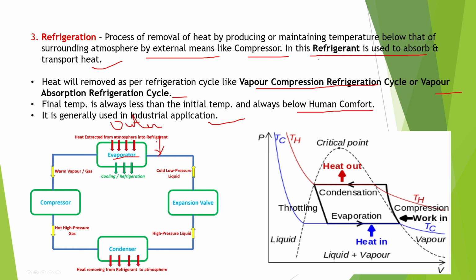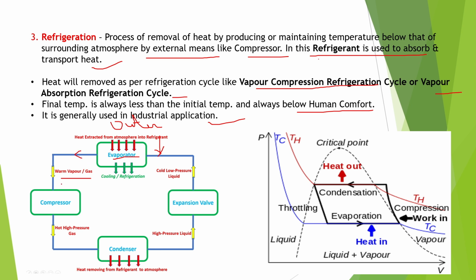See, heat is taken from here to the refrigerant. Here the heat carrying substance is refrigerant. It acts as a medium to carry heat. As soon as heat is extracted in the evaporator, the refrigerant is in a cooled state, a cold low pressure liquid. As soon as it gains heat, its temperature increases and it is converted into warm vapor or gas.